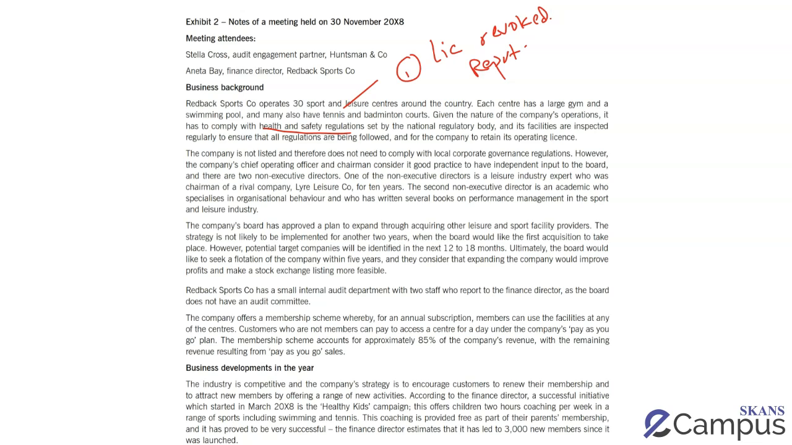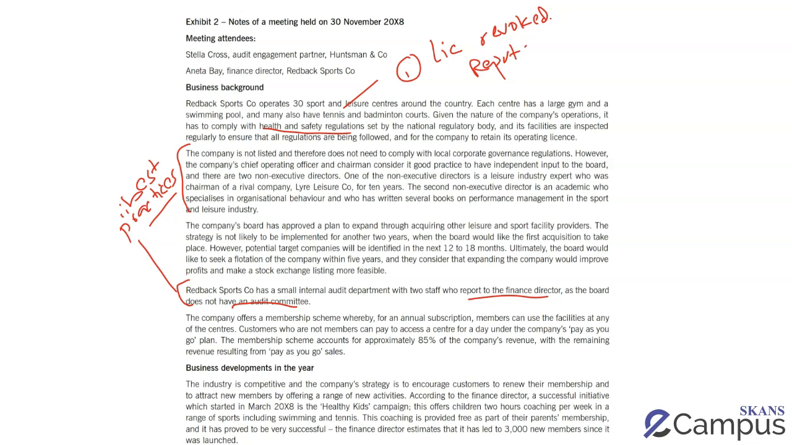In the next paragraph, it talks about how there are some corporate governance issues. So I'm going to combine these two together. Now, important part to remember is, again, I'm thinking from the management's perspective. So the fact that the internal auditor reports to the finance director, so the internal auditor is not independent. They do not have an audit committee. These are both corporate governance weaknesses, and the simple impact is you're not following best practices.